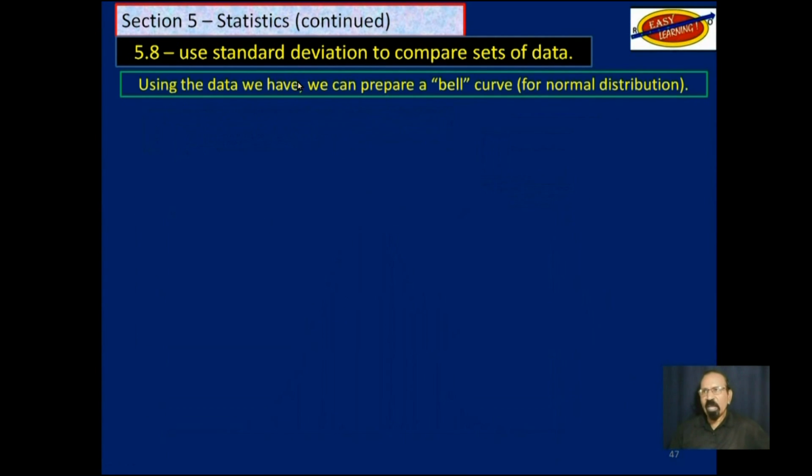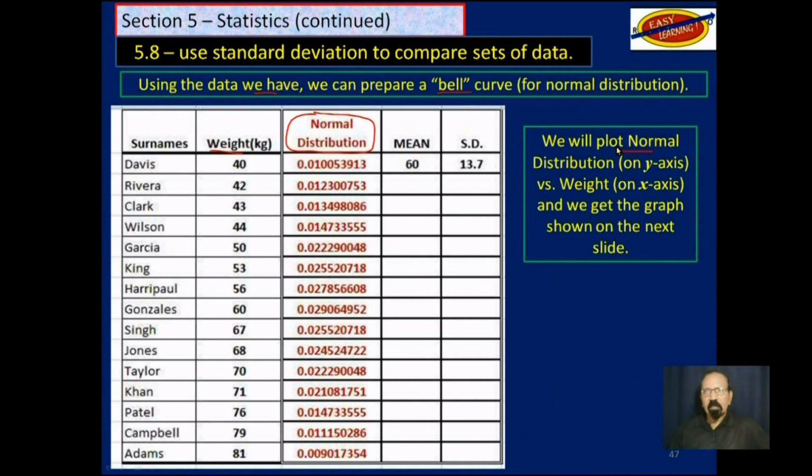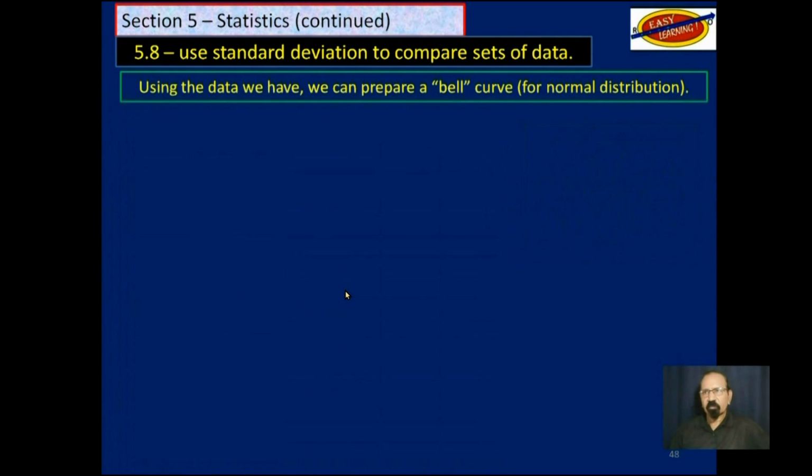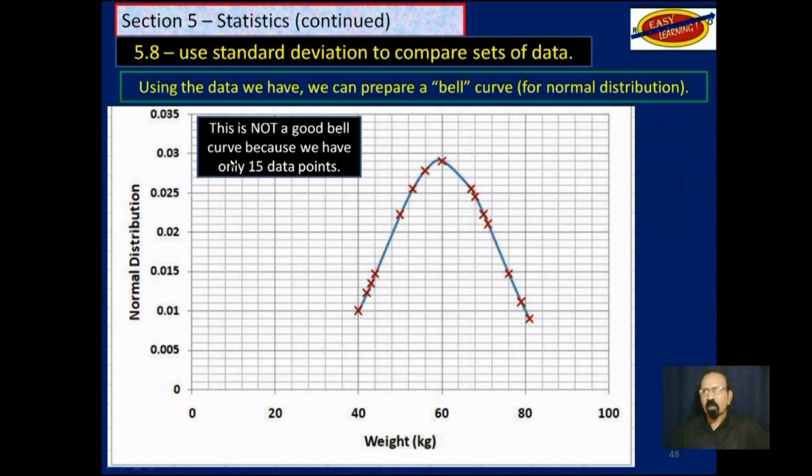Let's use the data that we have. We will not get a very good bell, but we can see what it looks like. We introduce a different concept here of normal distribution. So we will plot a graph with normal distribution on the y-axis and weight on the x-axis. And this is the graph we get. As I said, it's not a very nice bell curve. It's not a good bell curve because we only have 15 data points. If we had like 100 or 200 or 1,000, we'll get a nice smooth bell curve for a normal distribution. But we will work with this.